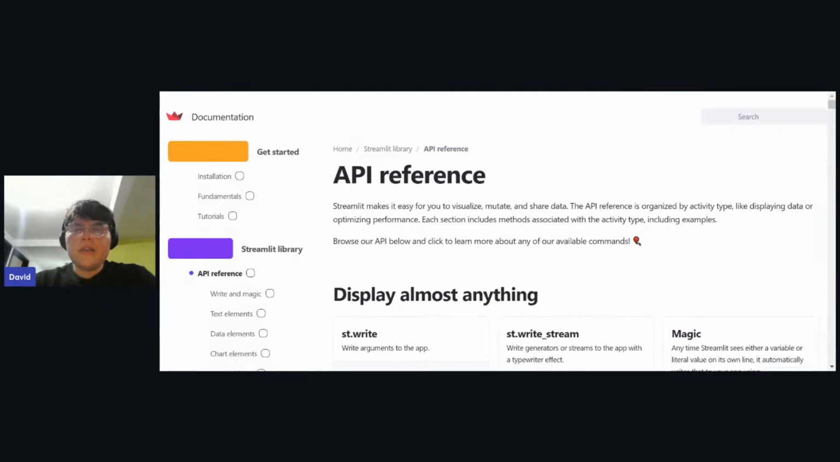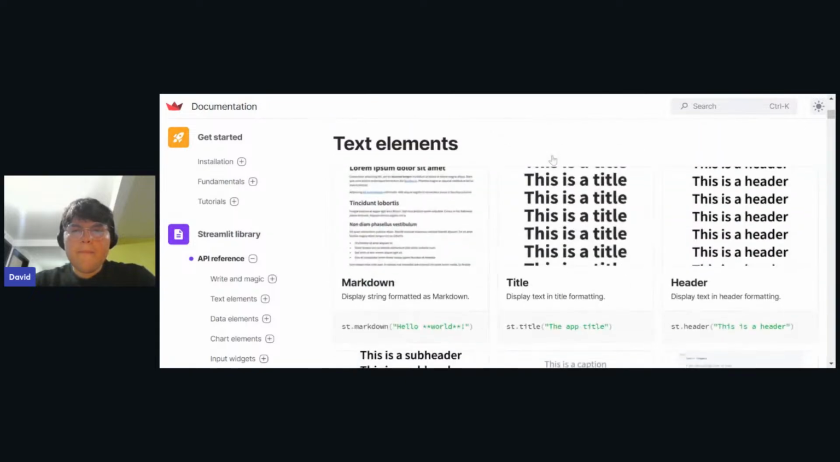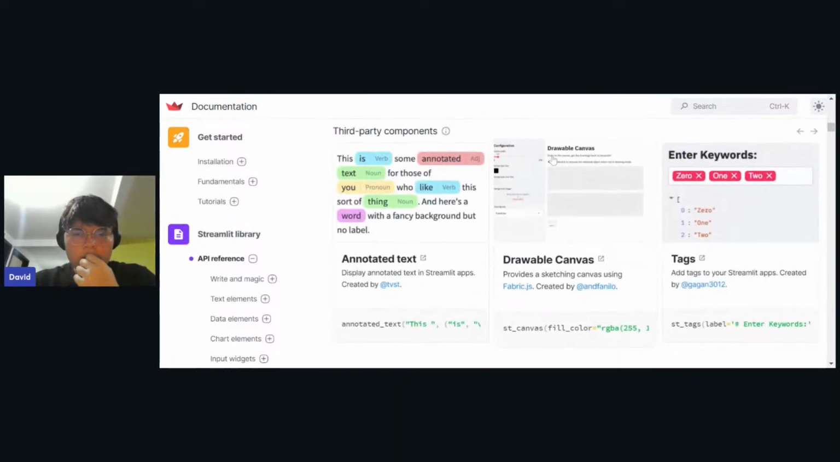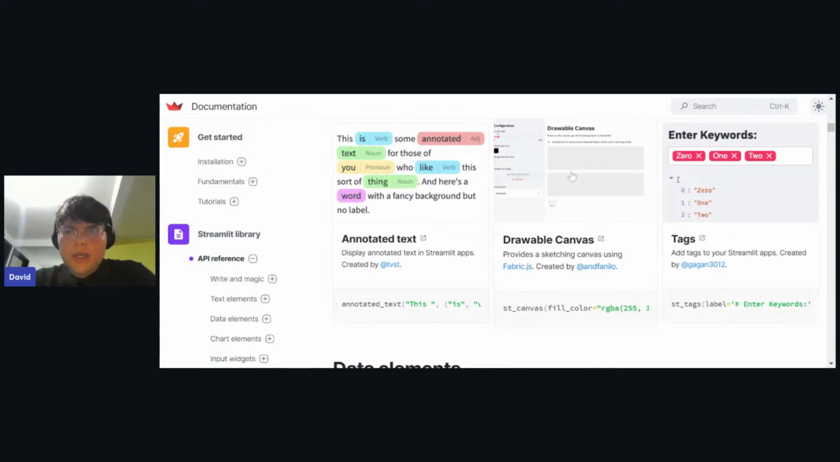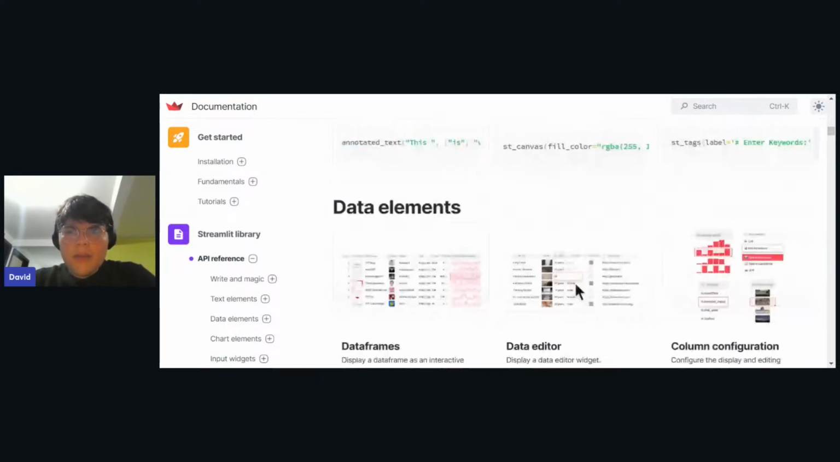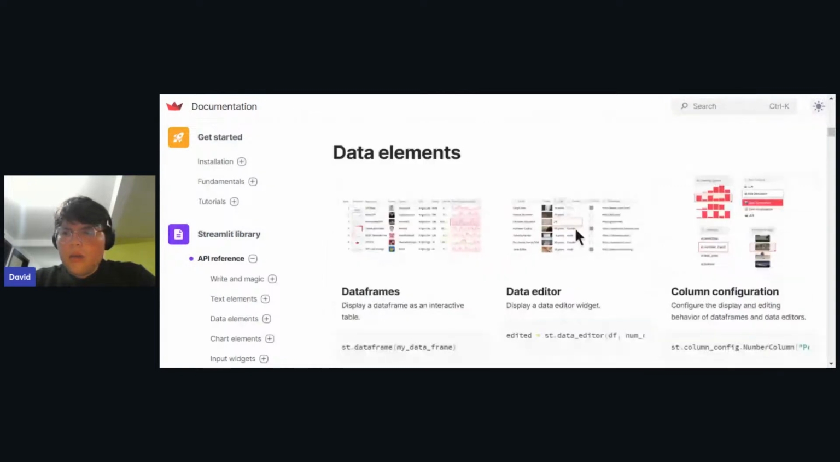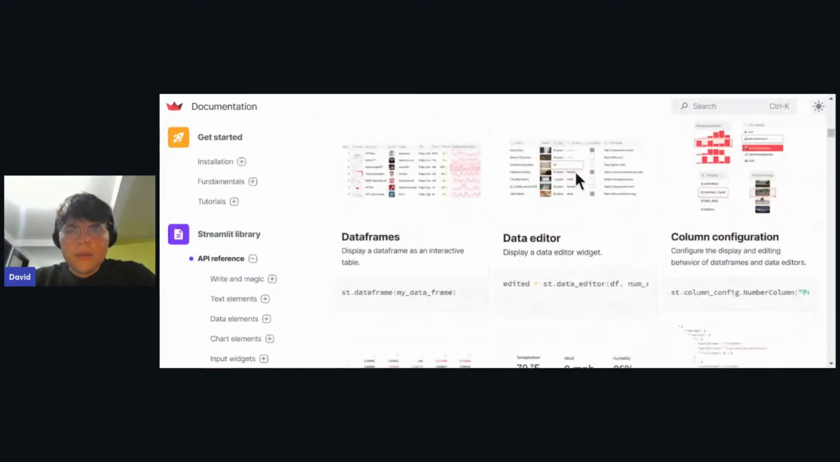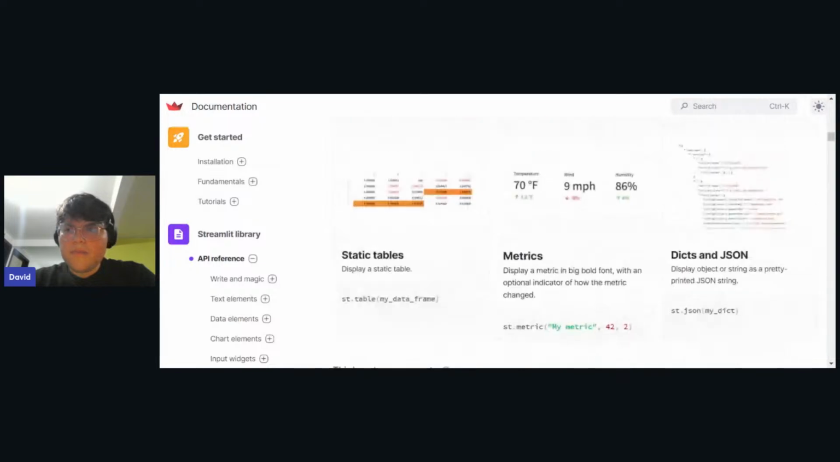Let me share my tab. I'm trying to search for some other stuff that we can use. We have a data editor, and also configuration. But I'm trying to look up if we can use something else.